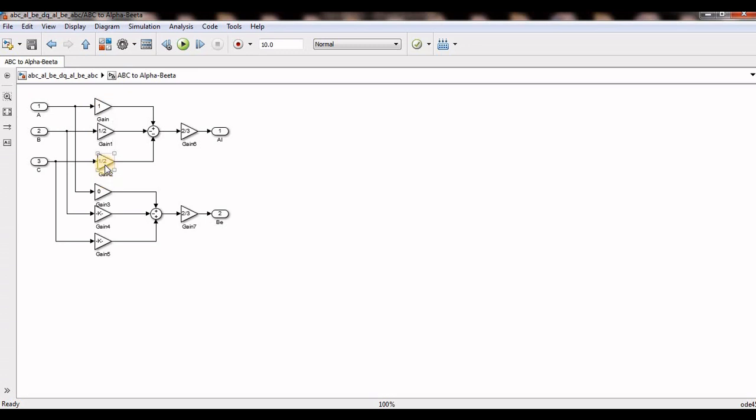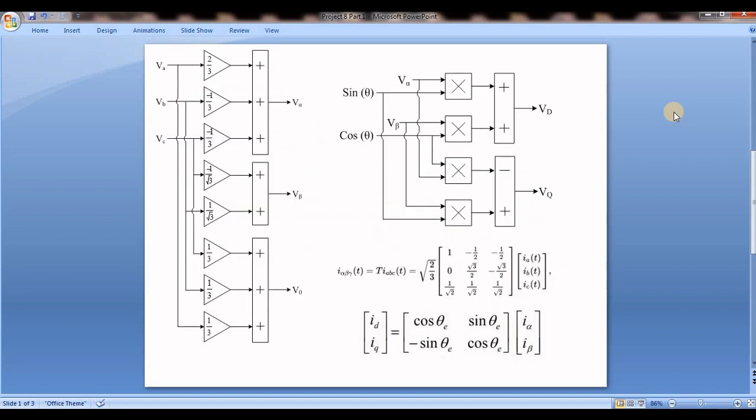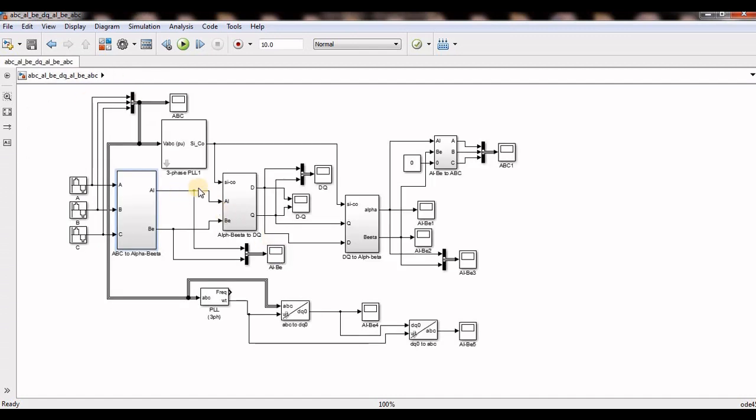So here we are doing a 2 by 3 gain, and this is basically from the fundamental equations. I made the 2 by 3 common, and this complete equation I made here. So this is from ABC to alpha beta, and these two are the phases, so the three-phase to two-phase conversion has been done here. And I am giving input to this alpha beta to DQ transformation: alpha beta as inputs, and this is theta.